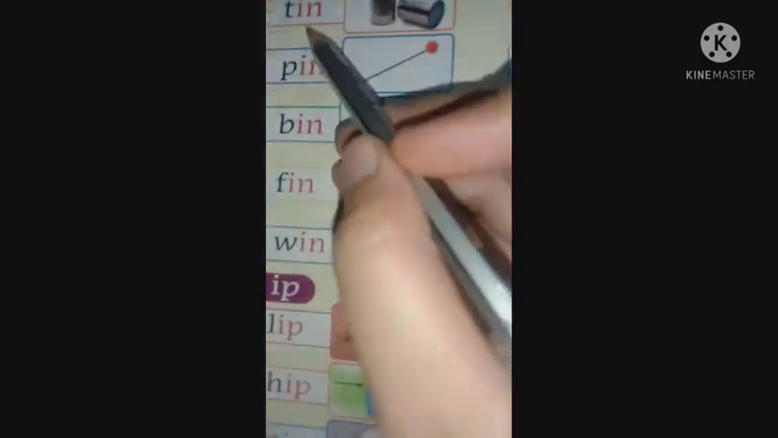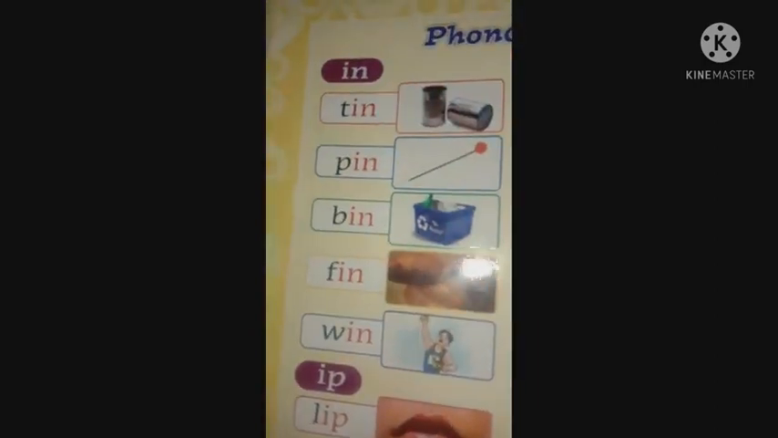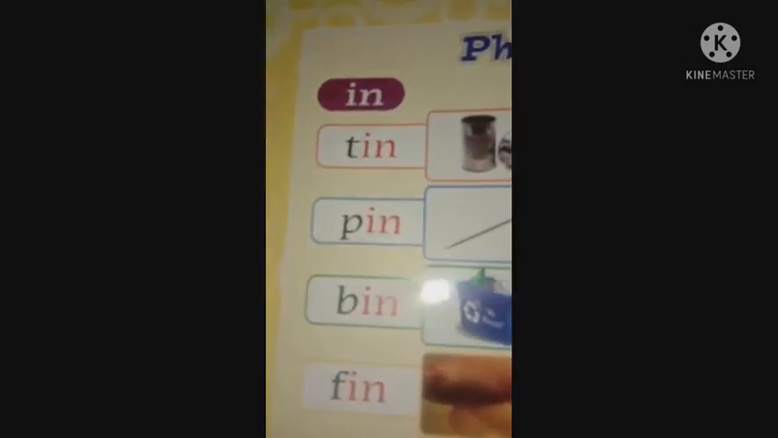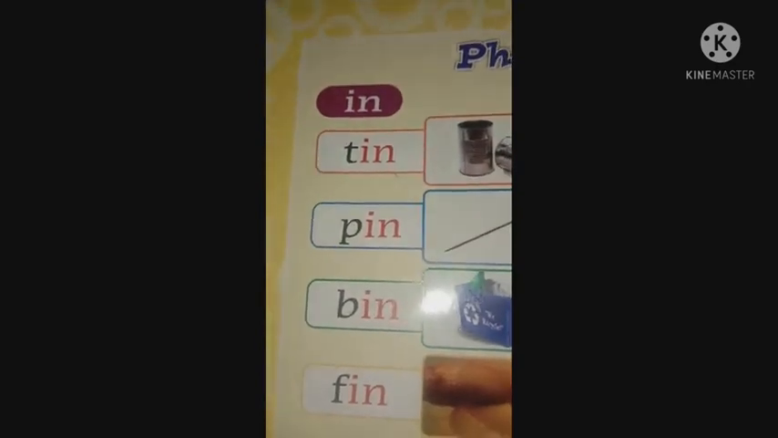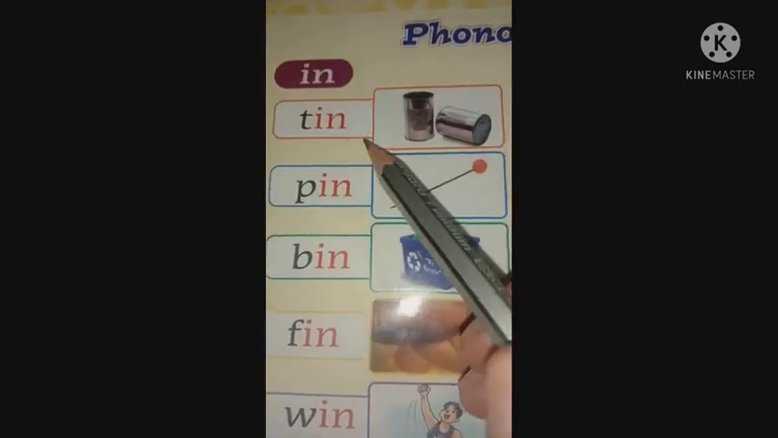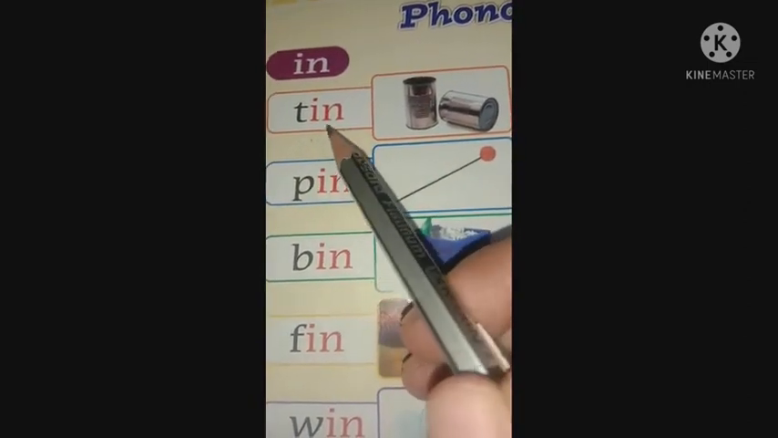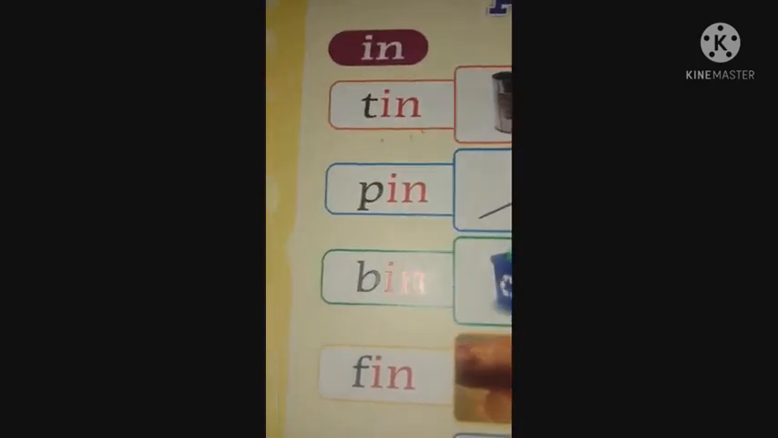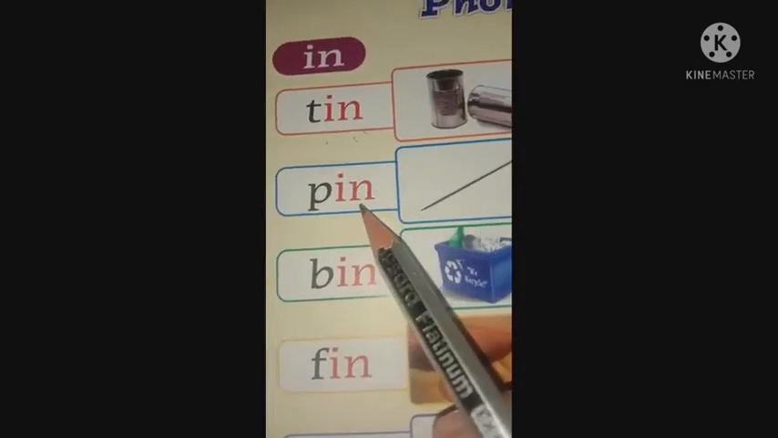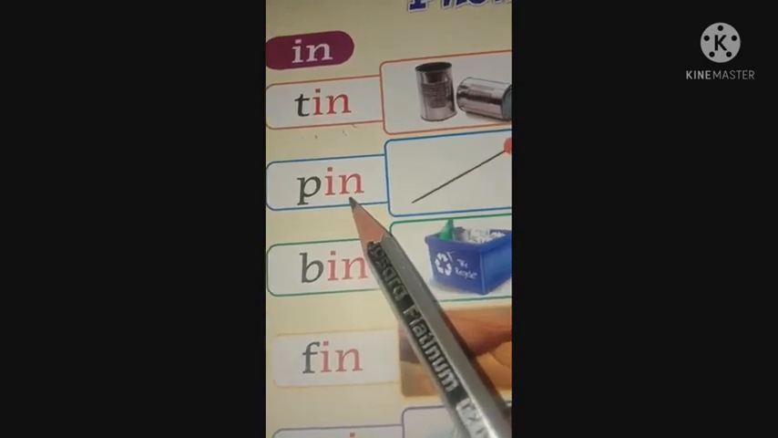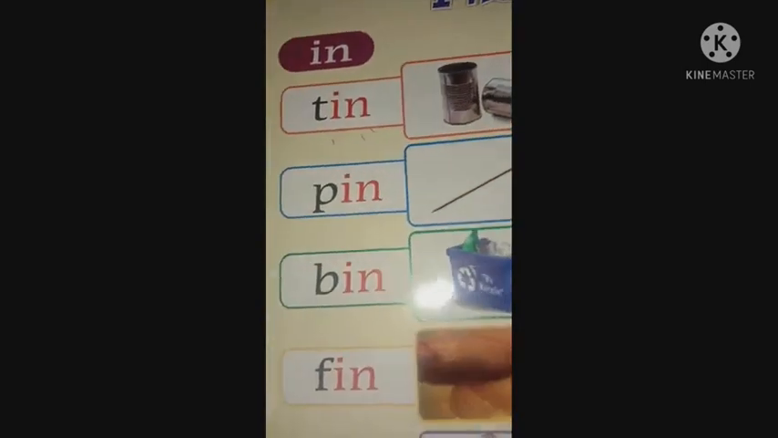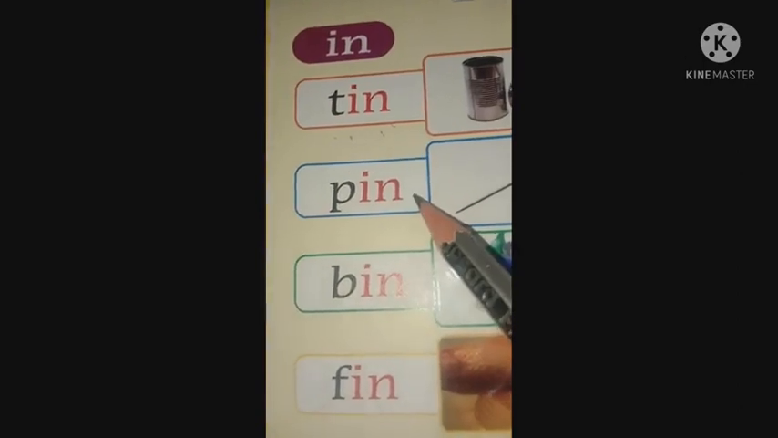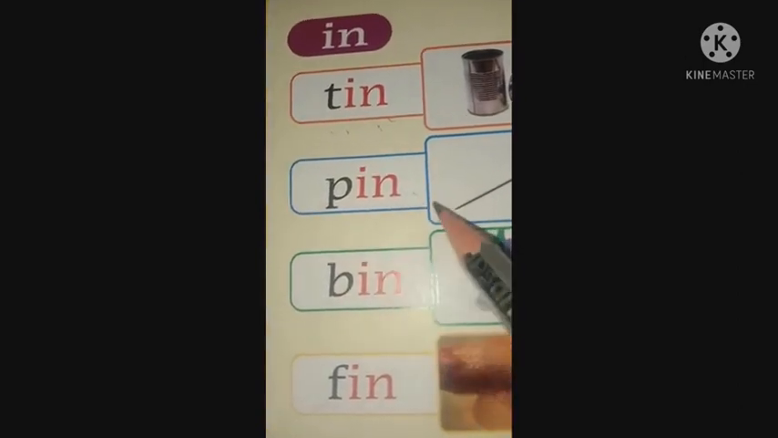The first one is tin. T-I-N, tin. The sound of this three-letter word is T says ta, I says e, N says na. Ta, e, na. Tin. The second word is pin. P-I-N, pin. P says pa, I says e, N says na. Pa, e, na.